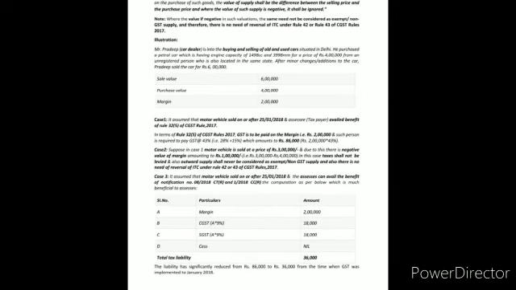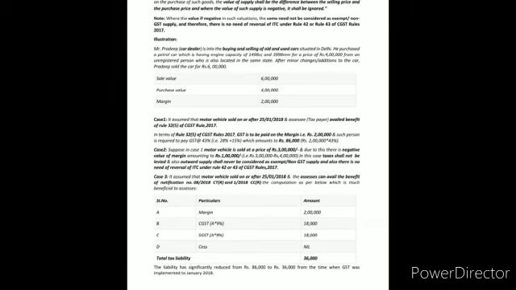It is noted that from case 1 to case 3, when the taxpayer availed the notification benefit, the tax liability is reduced from 86,000 to 36,000, meaning a saving of 50,000 in tax liability.